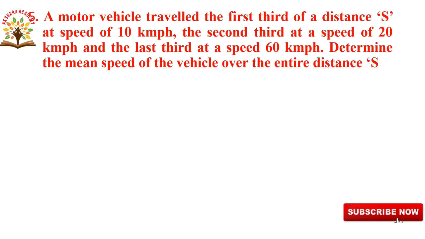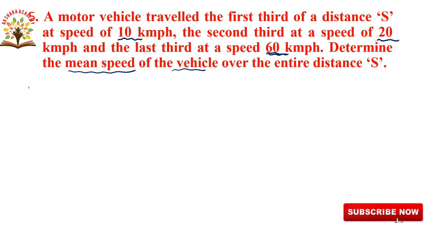Determine the mean speed of the vehicle over the entire distance S. So in this question they have given the first third of distance S at a speed of 10 km per hour, the second third at a speed of 20 km per hour, and the last third at a speed of 60 km per hour. We have to calculate the mean speed of the vehicle over the entire distance S.